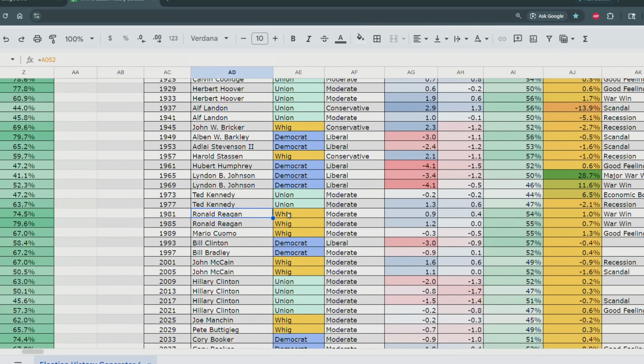But then we have Ronald Reagan, who in this timeline is a bit more moderate, leading the Whig Party to the presidency in the 1980s, but also Mario Cuomo. So we can see in this alternate timeline that parties switch around the middle of the axis and they acquire different political talent, which in real life were on opposite sides of the political aisle.